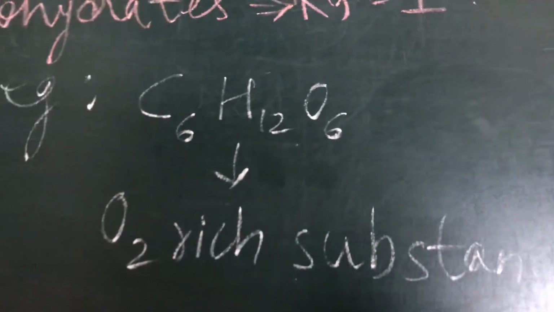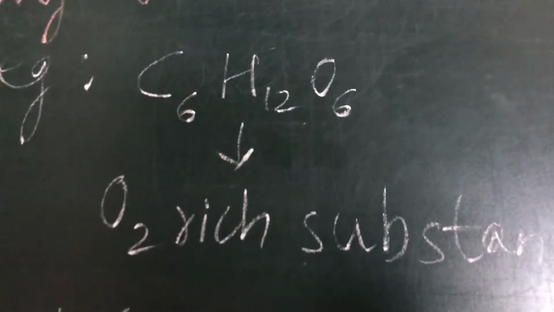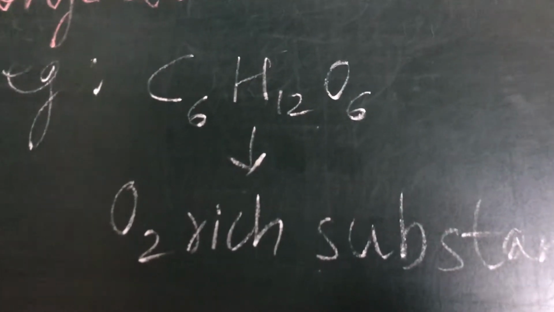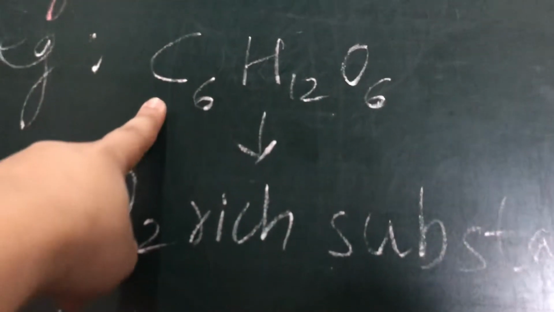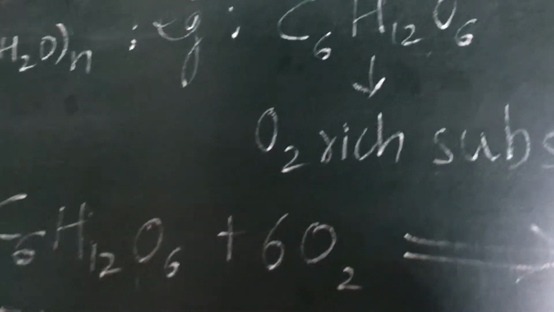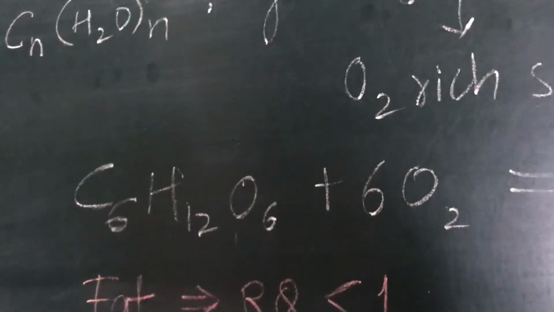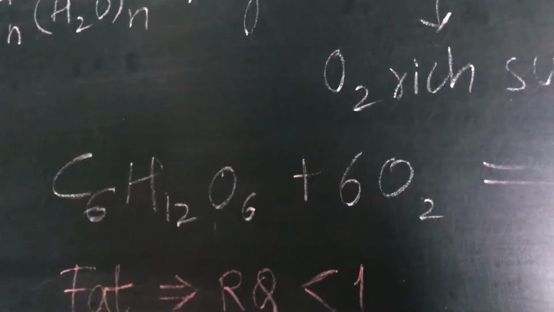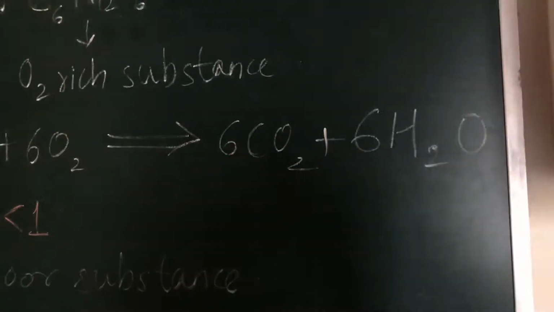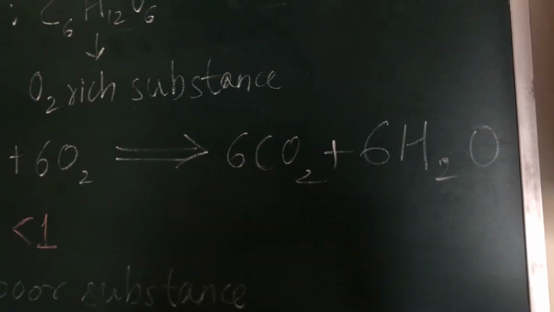So the only oxygen that is going to be required from outside is the oxygen needed to convert the carbon of the carbohydrate into carbon dioxide. So look at this equation. C6H12O6 plus 6 oxygen is going to give you 6 carbon dioxide plus 6 water.